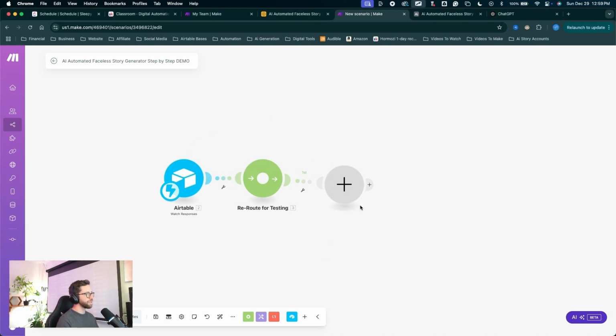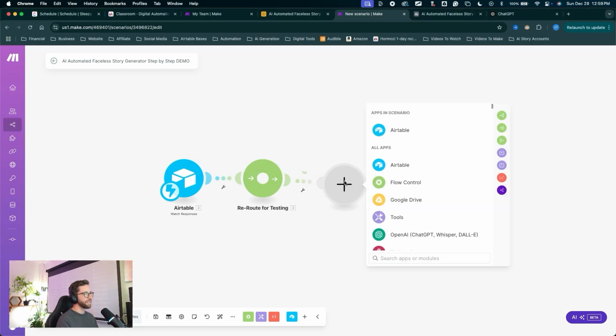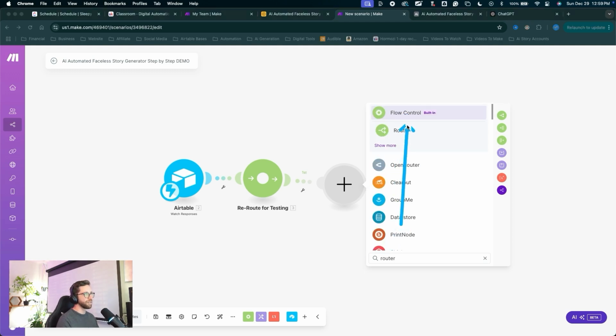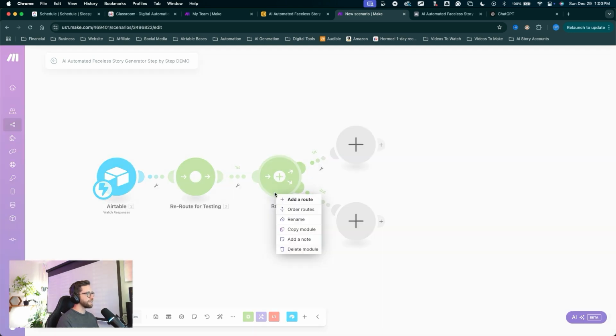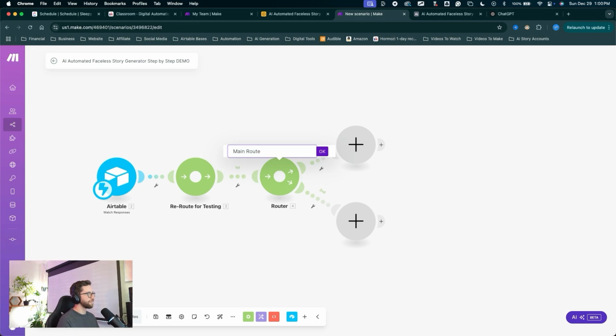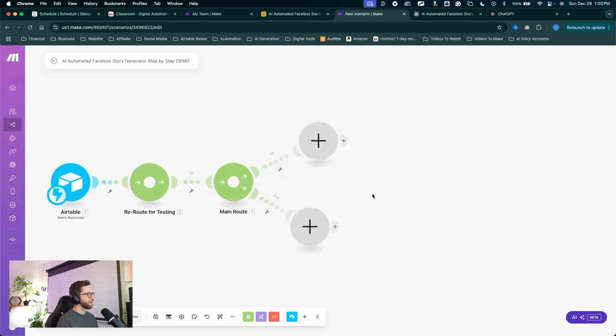Now this next module will also be a router. Let's click the big plus to create a router here. I'm clicking on this button in this top corner to create a router. The router is also in the flow control right here. You can also type in router and find it in the flow control. So lots of ways to get to these built-in flow control operations. I'm just going to click the button in the corner here for router. That creates another router. And just to stay ultra organized, I'll right click on this router, rename it main route. Click OK. Now we've got our routing going on.